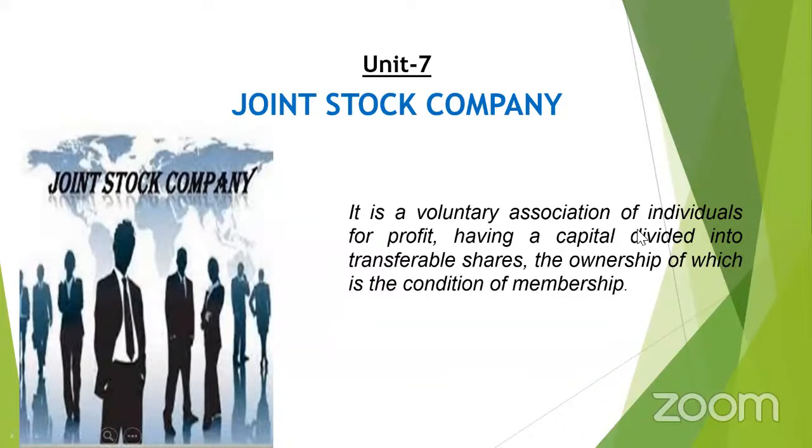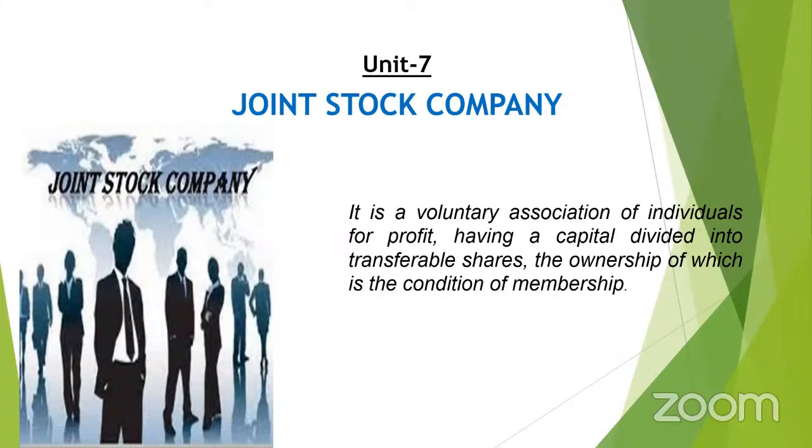It is a voluntary association of individuals. So joint stock company, every time remember that it is a voluntary association of some individuals. These individuals contribute the capital into different units. How into different units? That means by purchasing the shares of the company, and by that they become the owners of the company. The persons who purchased the shares of the company are called owners, that means shareholders of the company.